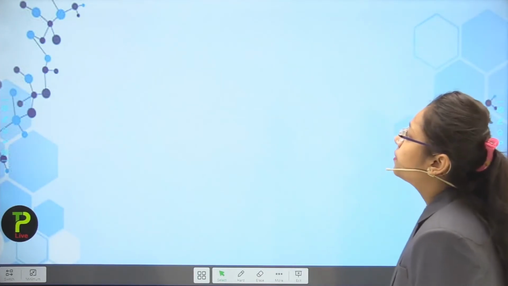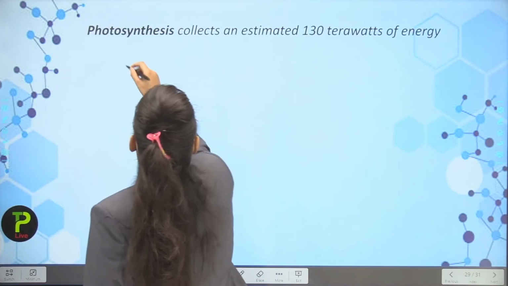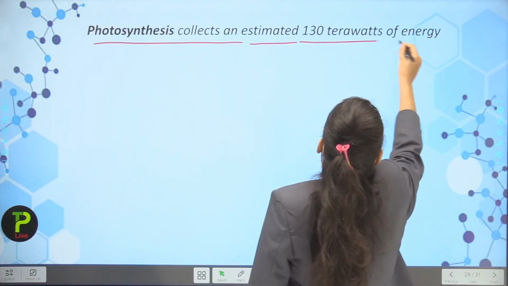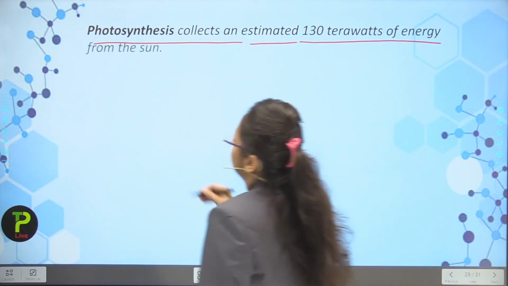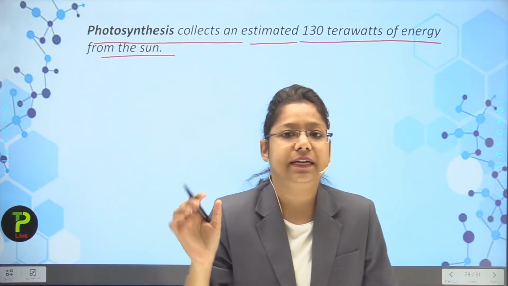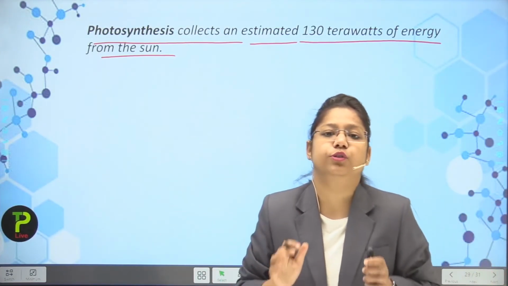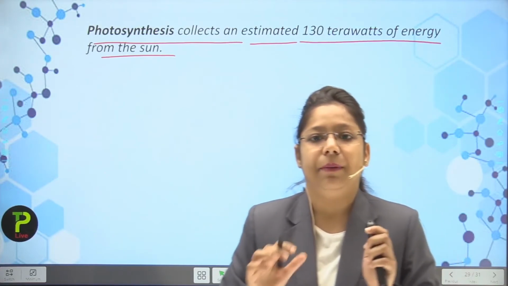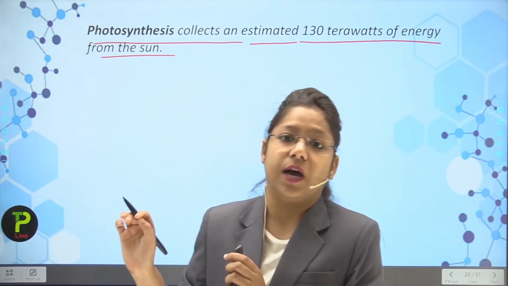Okay, students. Next important fact, photosynthesis collects an estimated 130 terawatts of energy from the sun. So it is just an estimation that it collects this type of solar energy, and it is just the amount which has to be collected by the photosynthesis process through a plant.